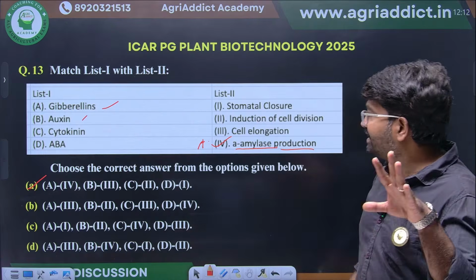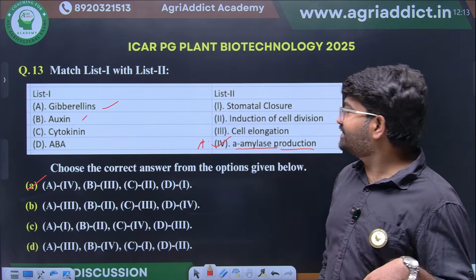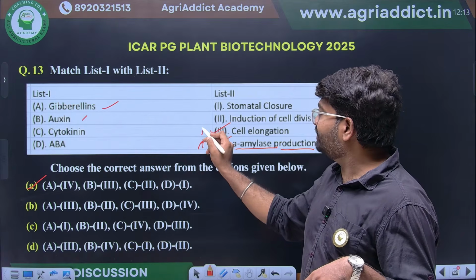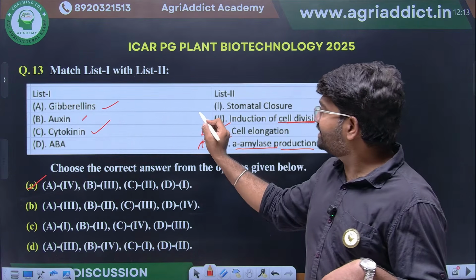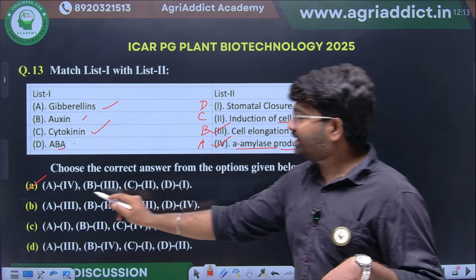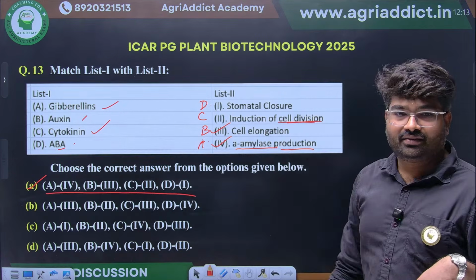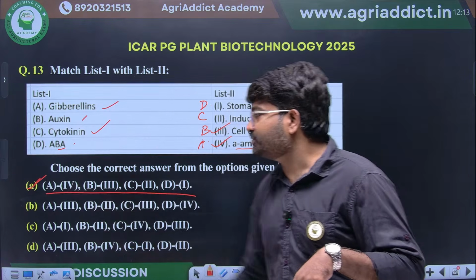Then second is what? Auxin. The major function of auxin is what? Induction of, any guesses? No, cell elongation it will do. Cytokinin. Cell division. Cytokinin is the cell division hormone and ABA is what? Stomatal closure. They have given it clearly here. We can select the option by the elimination method. Okay, so A is the right option.